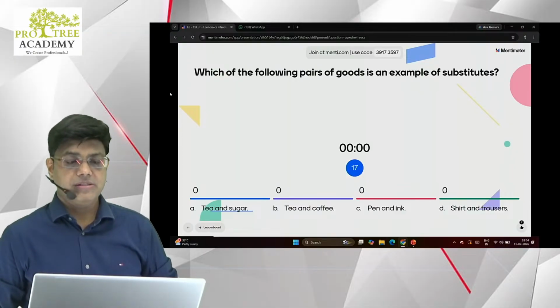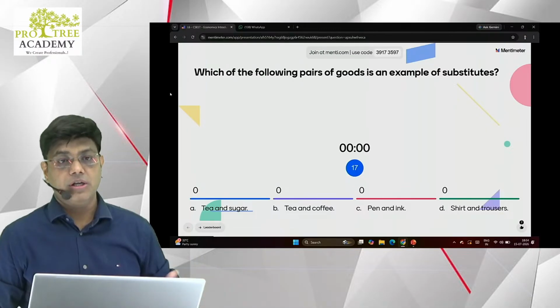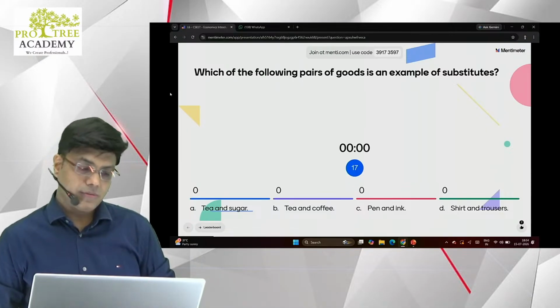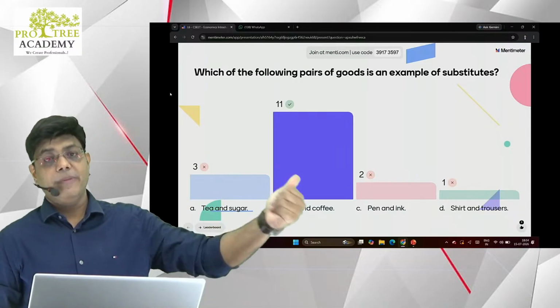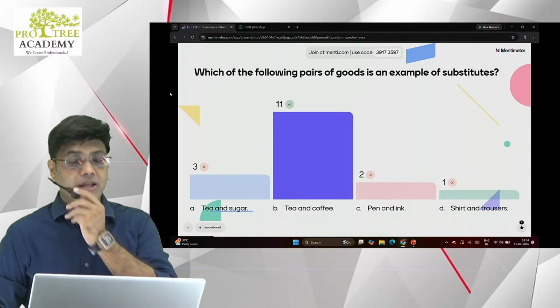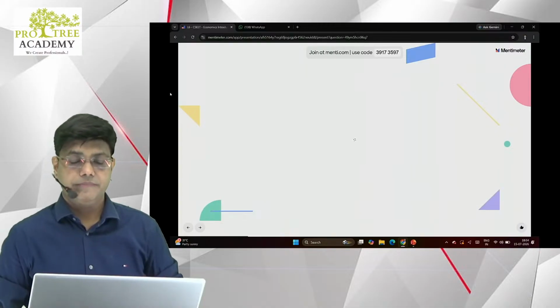Which of the following pairs is a good example of substitutes: tea and sugar, tea and coffee, pen and ink, shirt and trousers? Easy. It is tea and coffee. Tea and sugar, pen and ink, shirt and trousers are complementary goods. They are not substitutes.